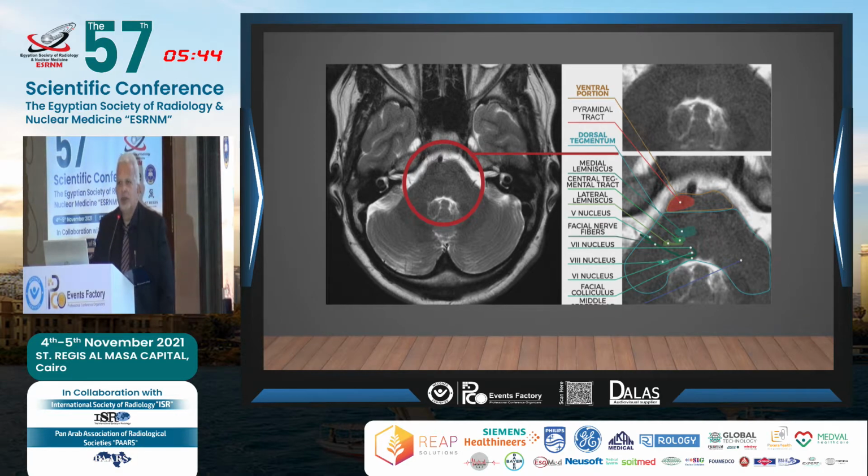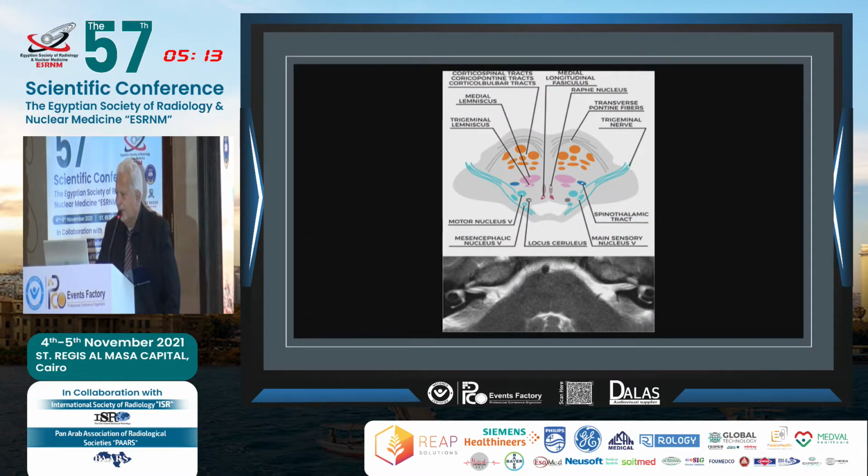If you go more down for the pons, which is also a very interesting part of the brainstem, as you see it here, you cannot imagine all these structures inside the pons. All of these structures, like the nuclei of the most important cranial nerves, the lateral lemniscus, the medial lemniscus, and the tracts, the corticospinal tracts also in the anterior aspect, and the facial colliculus in the dorsal aspect. All these important structures, you can see on the middle.